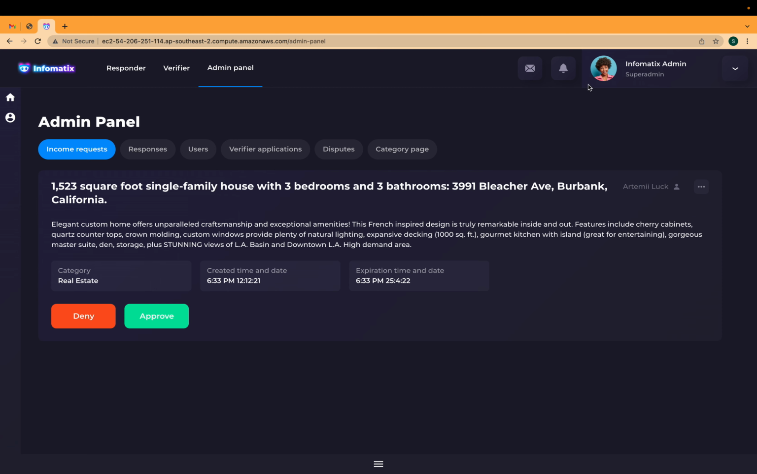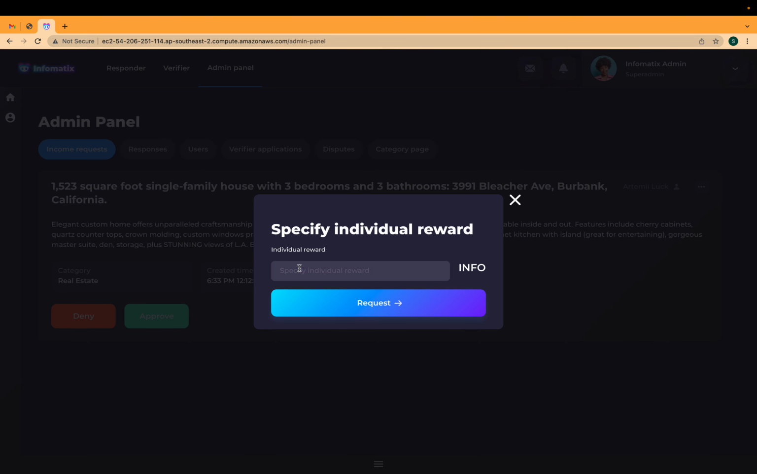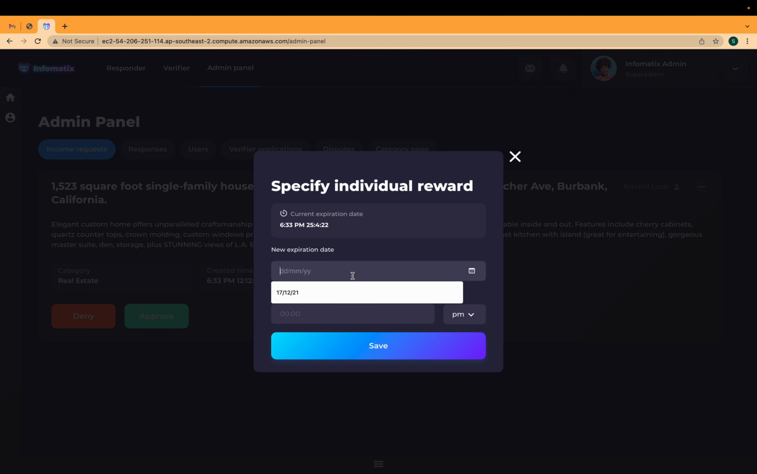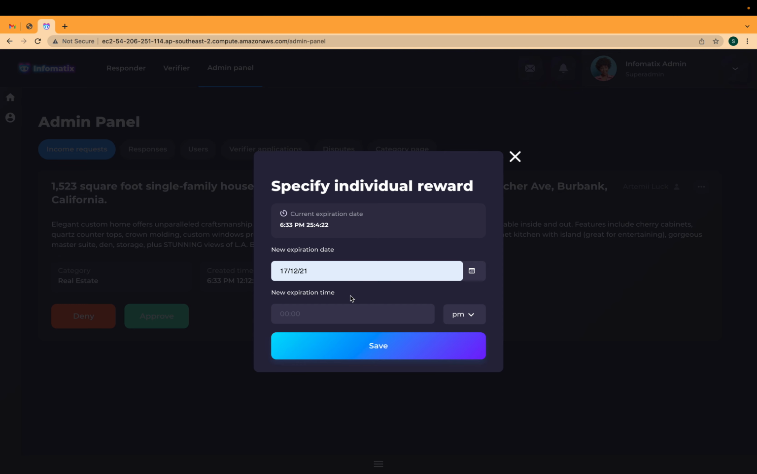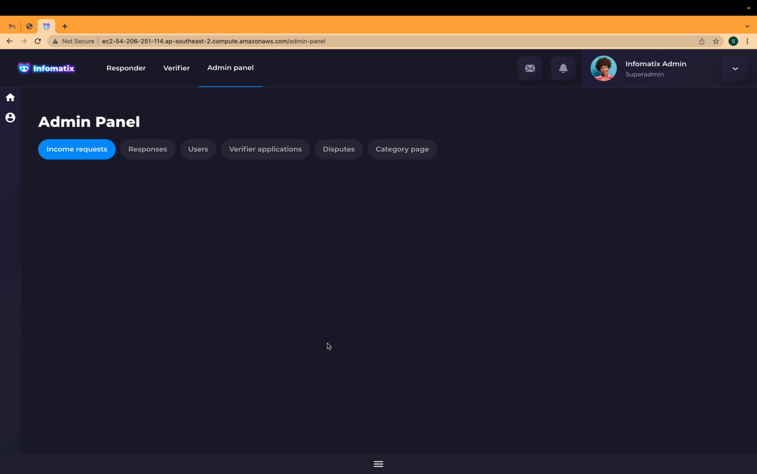So admin has to approve the request first, provide the amount of info tokens which will be assigned as the reward to the responder, then specify the expiration time, date and time, click save. Alright, there are no unhandled incoming requests yet.